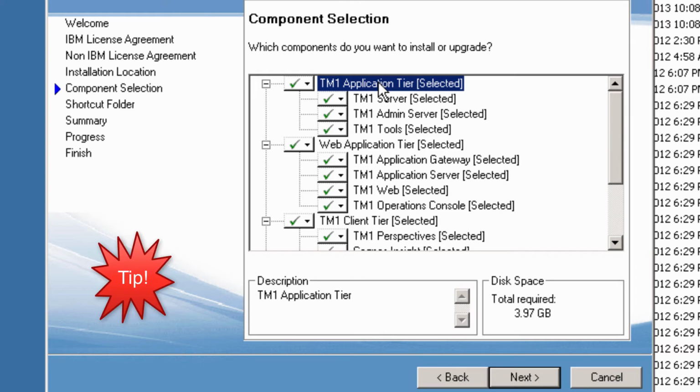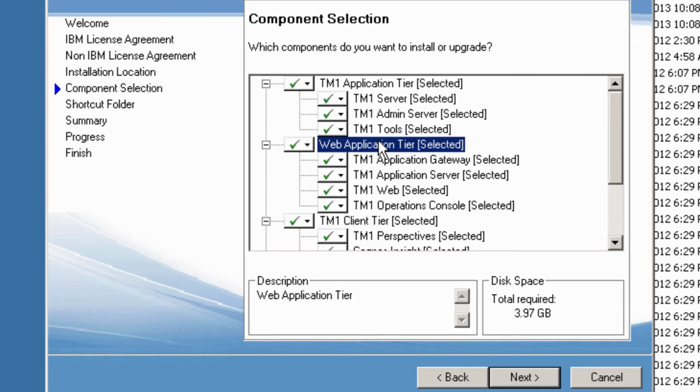By the way, in version 10 of TM1, the 64-bit and 32-bit installations both include the client components, which are 32-bit only. Previously, you had to install the 64-bit server and 32-bit clients in separate packages, so now it's a bit easier. The Web Application tier installs the web parts of TM1. This includes TM1 applications, a web contributor client, and components designed to facilitate the web version of TM1. You should keep this selected as it is needed for some integration with Cognos Insight, Performance Modeler, and Cognos, if you have that as well.